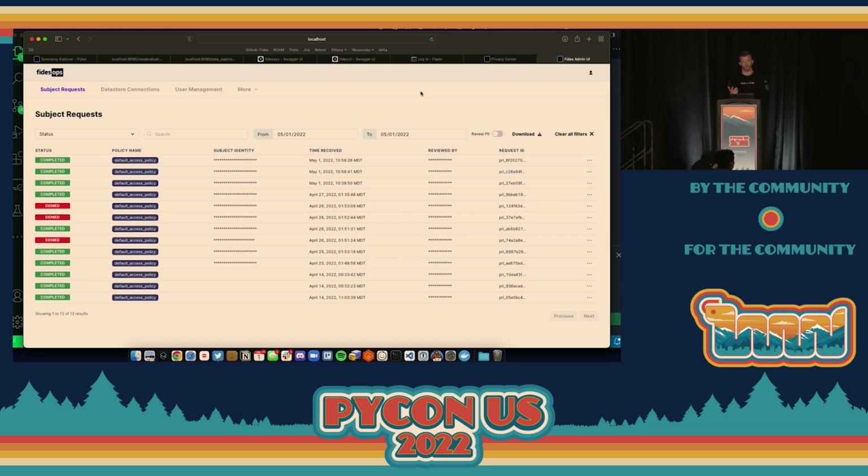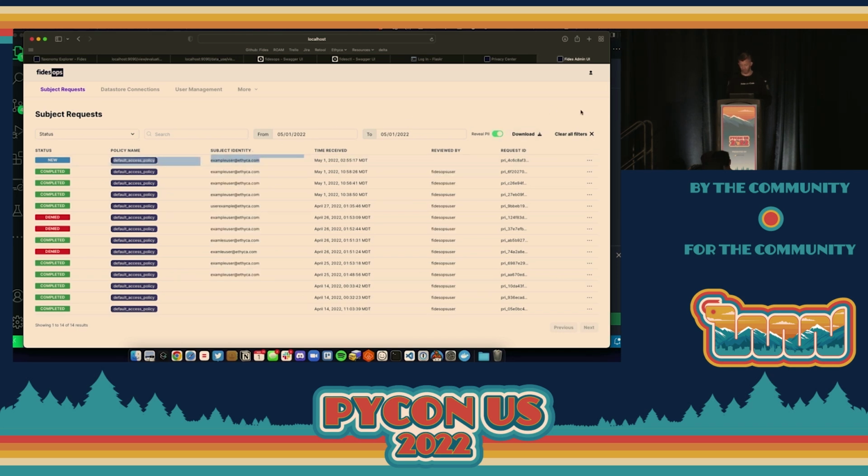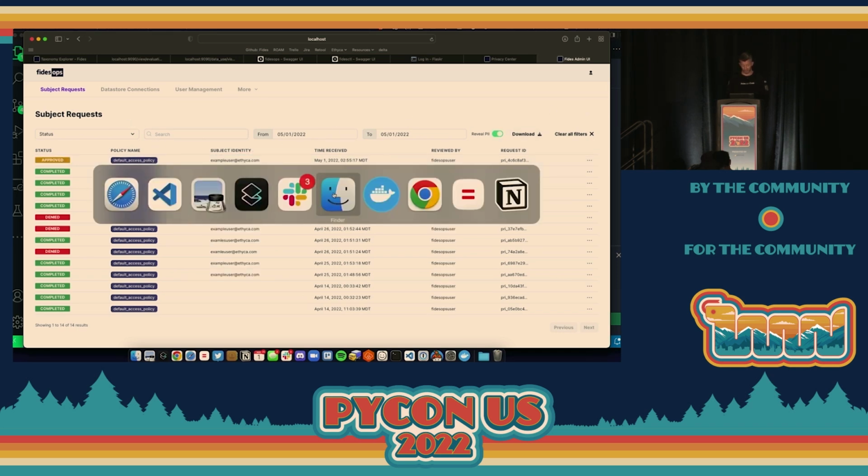And there's a UI that sits on top of that for managing those requests, so we don't have to do this manually. Now, it's all API driven. You could ignore the UIs if you wanted to. We built these to make it easier for non-technical users. So in this case, we'll see that hopefully when it reloads, we've got a new privacy request that has been submitted. When we reveal the PII, we can see it's for our example user. And we're going to approve this request.